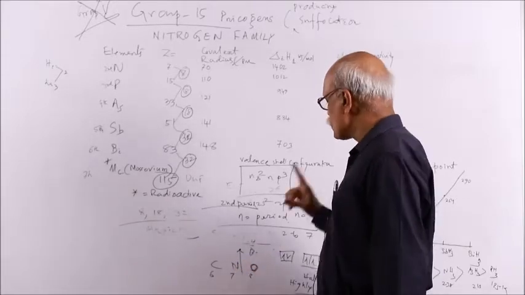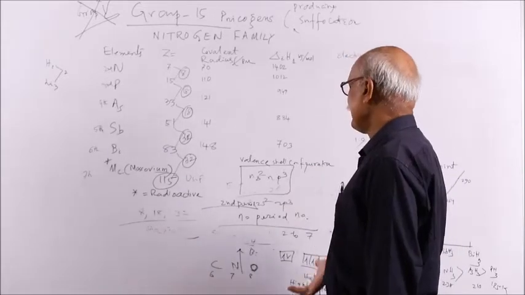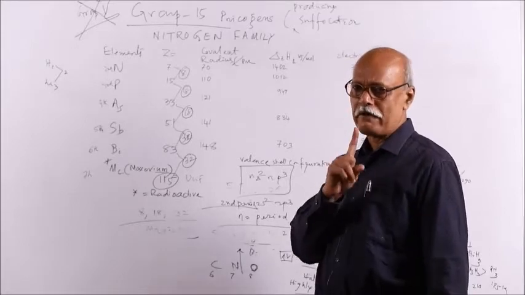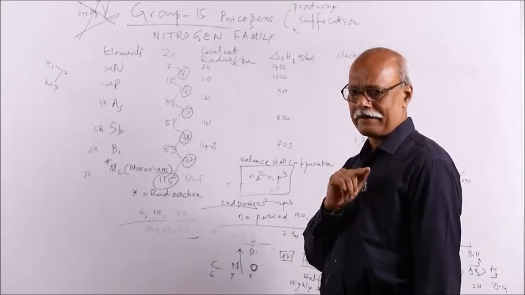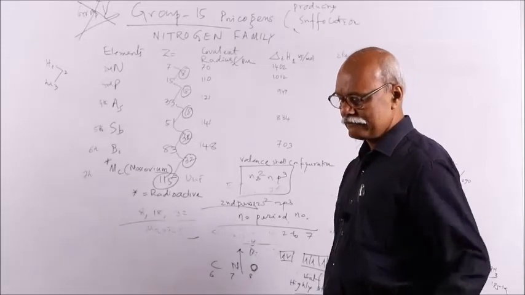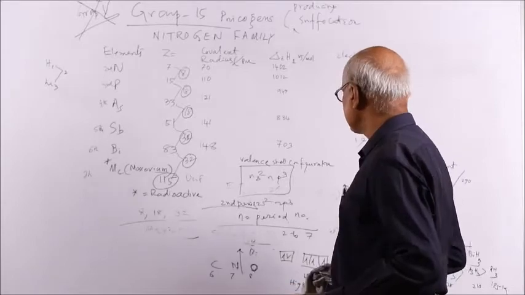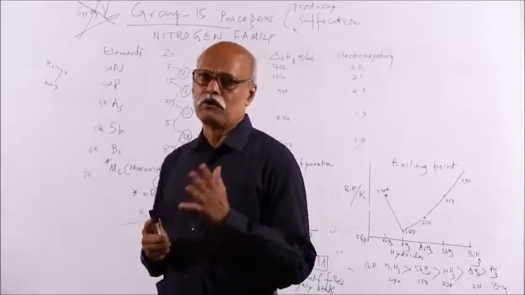So oxygen should have higher ionization energy than nitrogen, but it is not, due to the stable configuration. That is why nitrogen sometimes behaves like an inert gas, due to its stability.